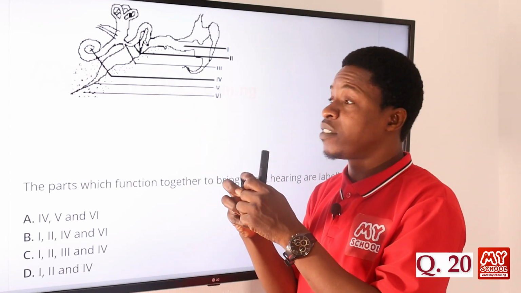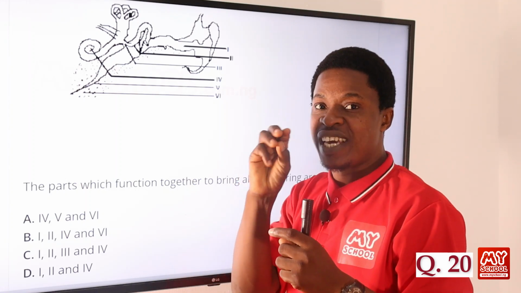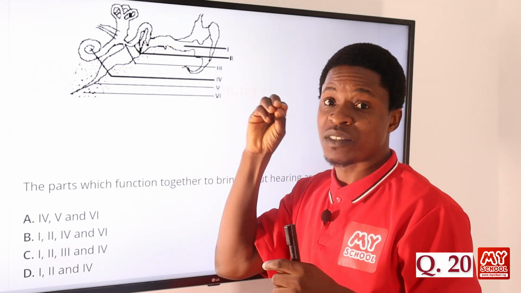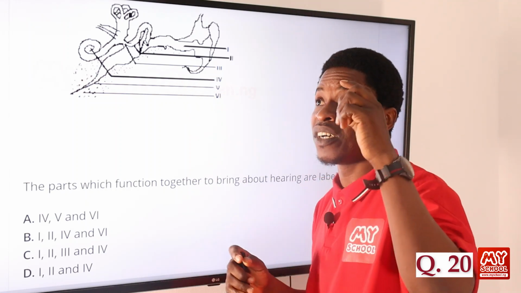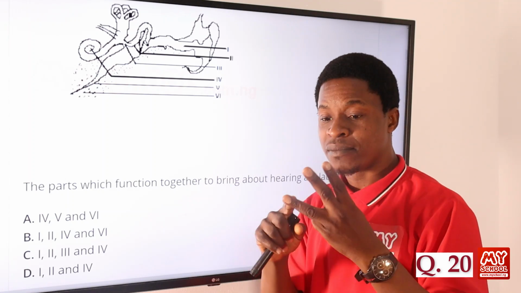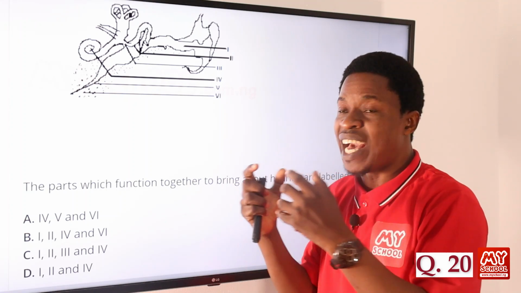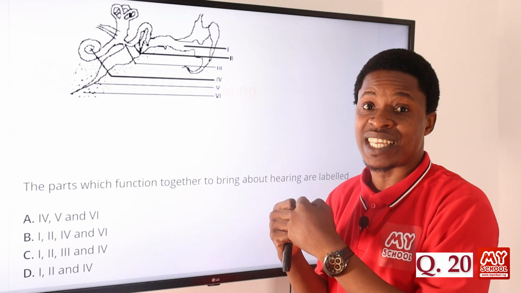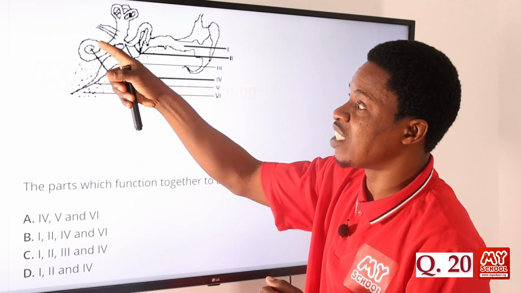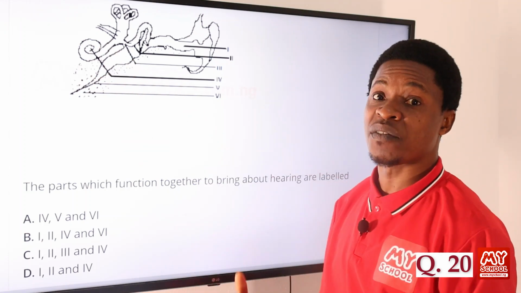Once the eardrum vibrates, it sends signal to some tiny bones in the ear. Now, don't forget that this is the inner part of the ear. We have the middle part now, where the sound gets to the eardrum and the signal goes to those three tiny bones. We call them the malleus, the incus, and the stapes. They get the signal from the eardrum and send vibration straight to the cochlea, which looks like a snail. Once it gets the vibration, it interprets.